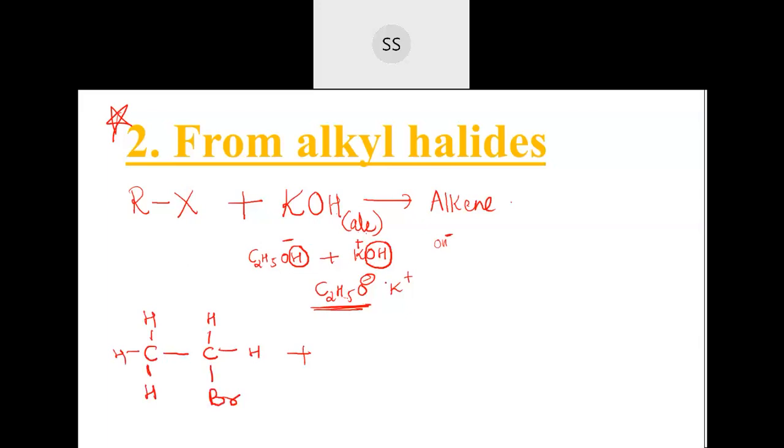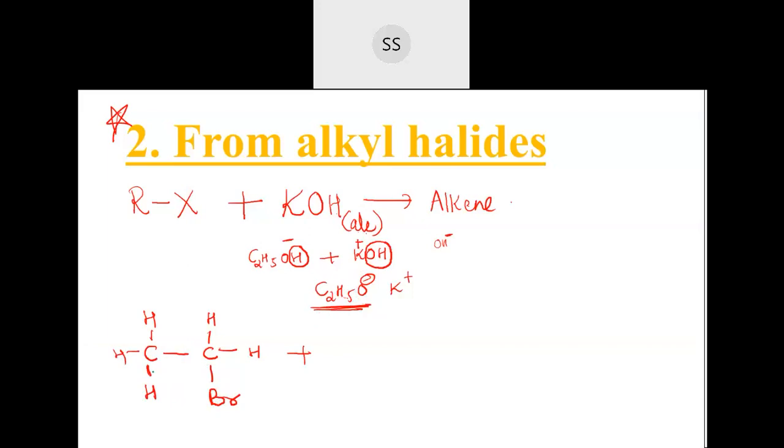C2H5O minus is there, and that's a negative compound. So this negative compound cannot come from this side. Why? Because Br is also negatively charged. This heavier compound, the bigger base which I mentioned, will not be able to come from this side, because Br by nature is negatively charged and this is also negative. So what it tries to do is go to the next carbon.